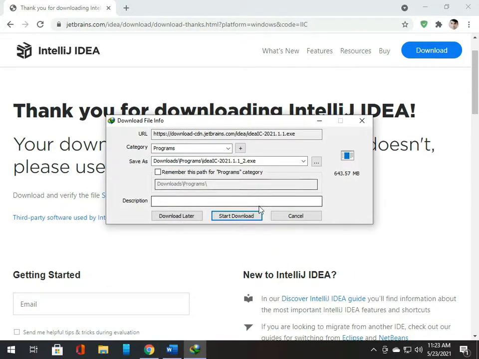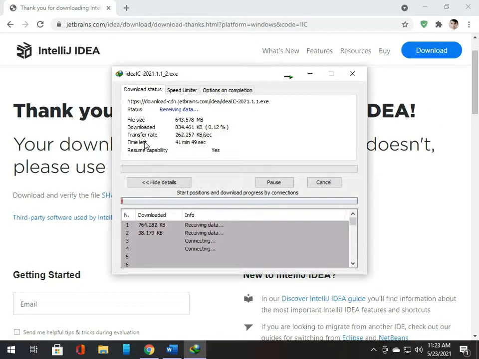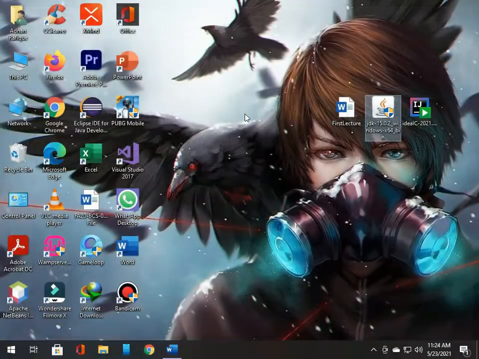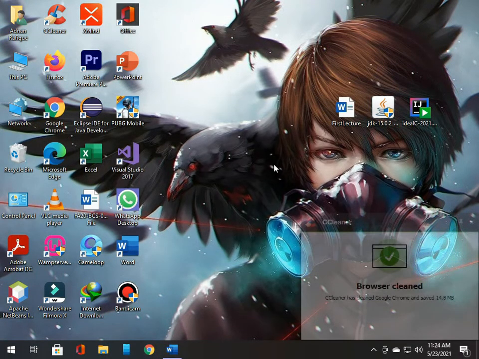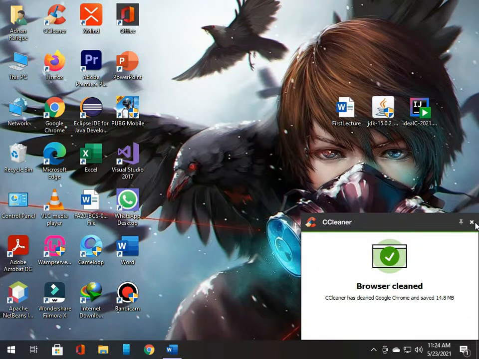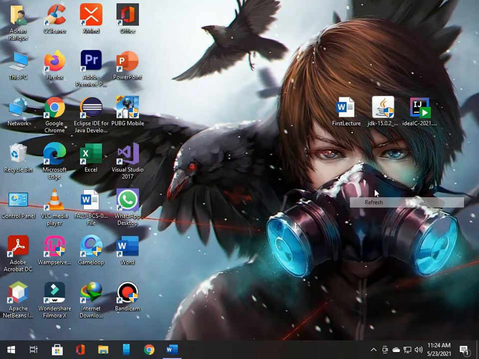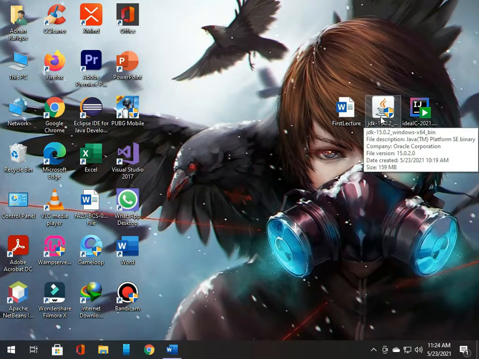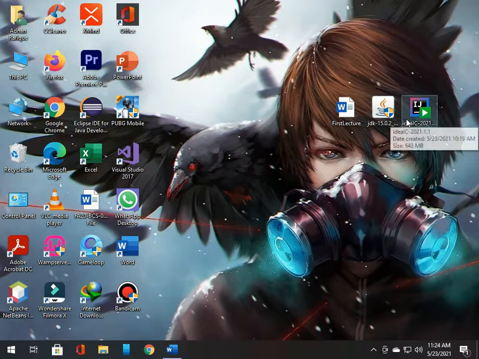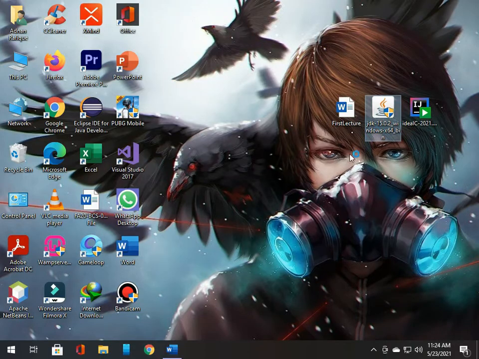Our downloading process has started for IntelliJ IDEA Community. I have already downloaded this one, so I will cancel the downloading process and show you how to install the JDK and IntelliJ IDEA. First you need to install the JDK and then IntelliJ IDEA, not IntelliJ IDEA first and then the JDK.